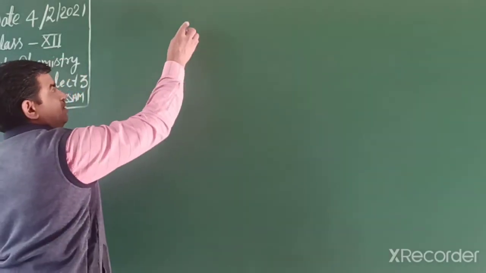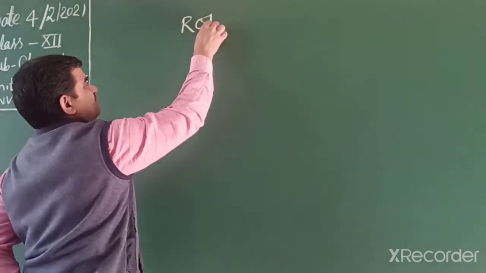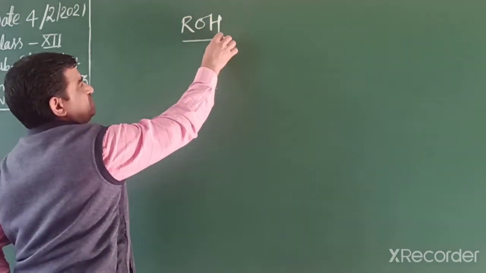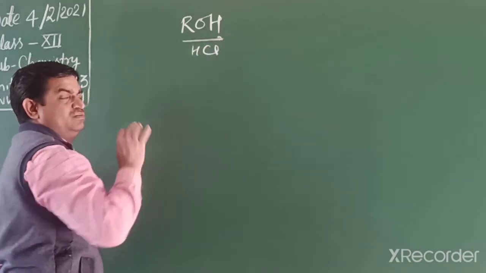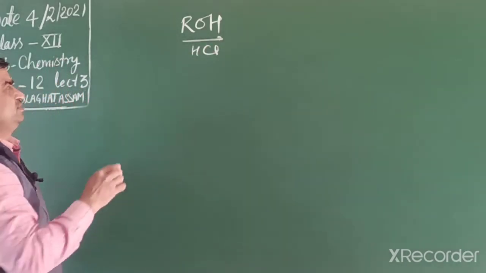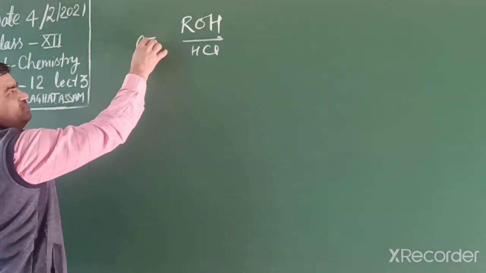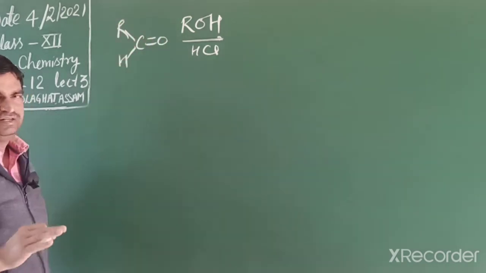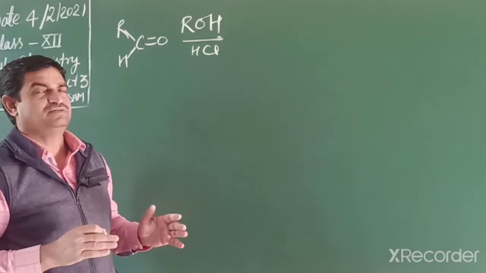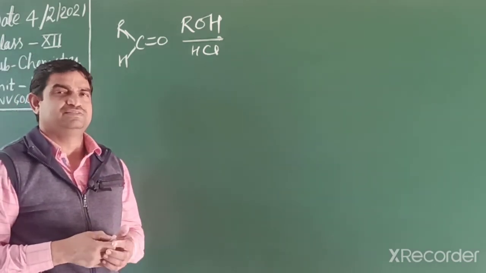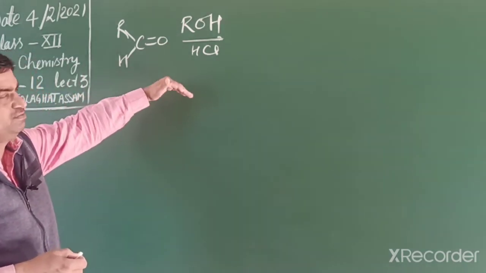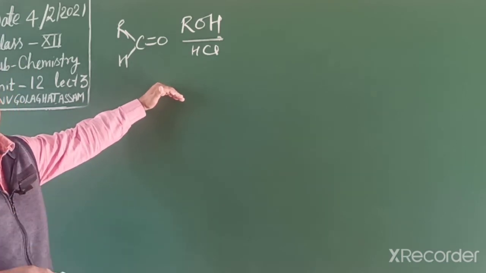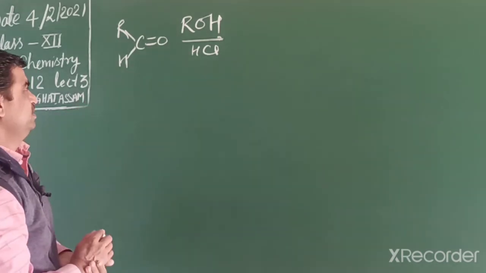Reaction with alcohol in presence of HCl. When alcohol reacts with aldehyde, then its product name is hemiacetal and acetal. But when it reacts with ketone, then the product name is ketal. So now we will explain.